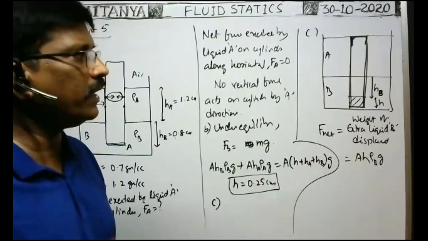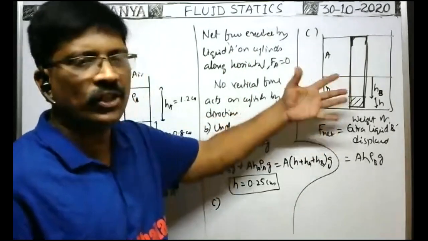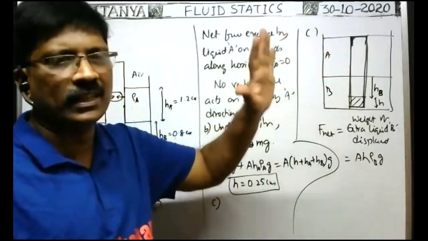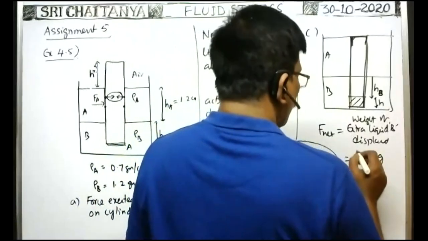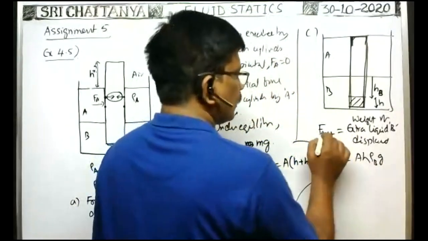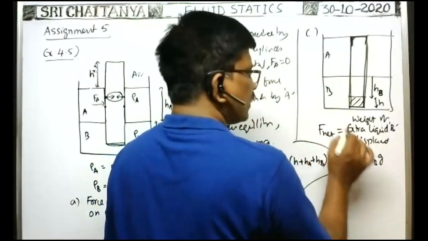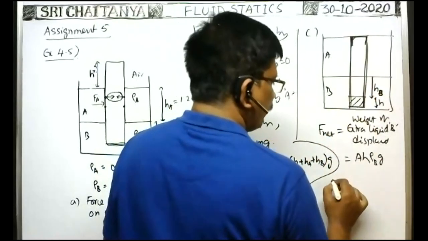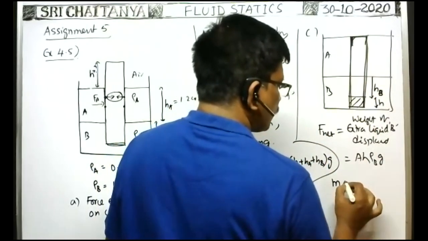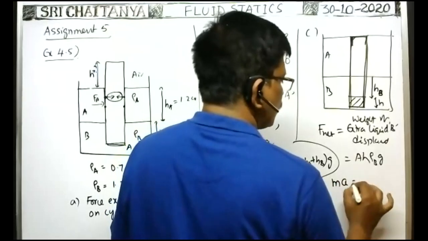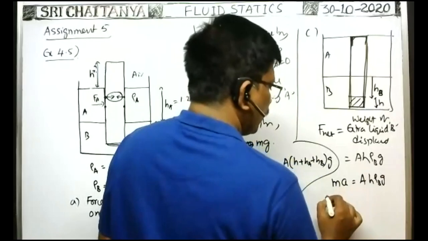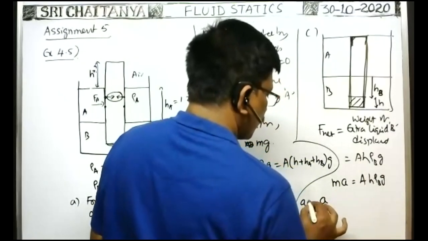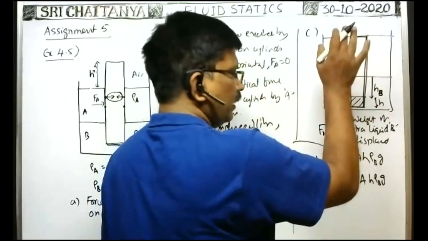Yes, only in liquid B does the length of the cylinder submerged change, but in liquid A there is no change in the length of the cylinder submerged. Okay. So from this, they asked for the acceleration. F net is the net force acting on the cylinder. Therefore, net force is equal to mass of the cylinder into acceleration of the cylinder, which is equal to capital A H into density of B into Z. Therefore acceleration a is equal to